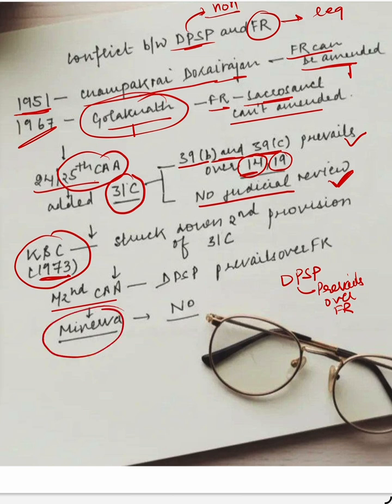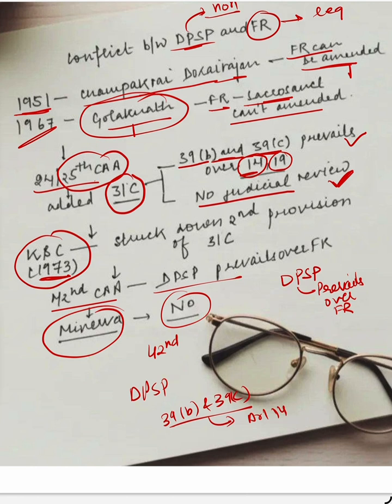Now again, in the Minerva Mills case, the Supreme Court said that this provision is unconstitutional. They struck down this provision of the 42nd Constitutional Amendment Act, and finally the Supreme Court said that there should be a balance between DPSP and fundamental rights. The earlier provision of 39B and 39C, which can prevail over Articles 14 and 19, is there, but this provision of the 42nd Constitutional Amendment has been struck down.